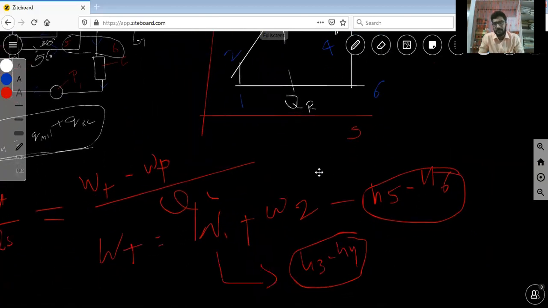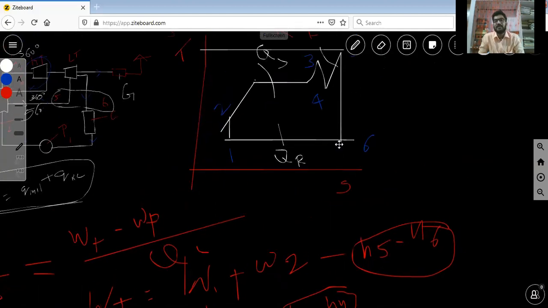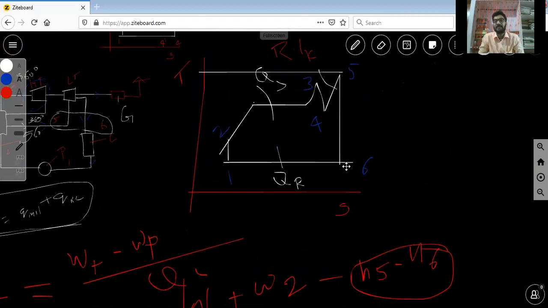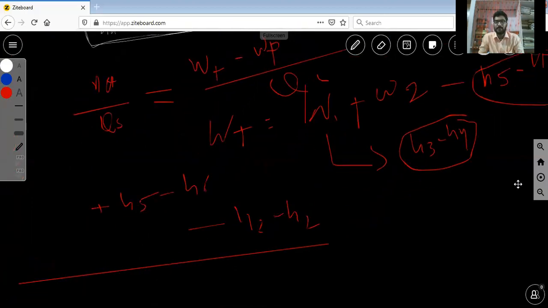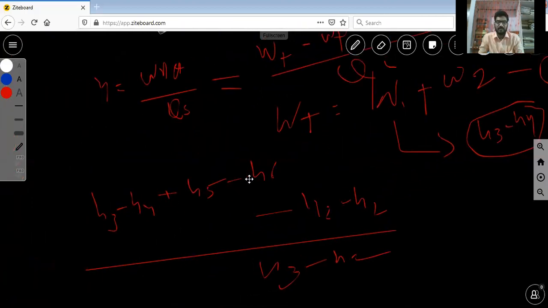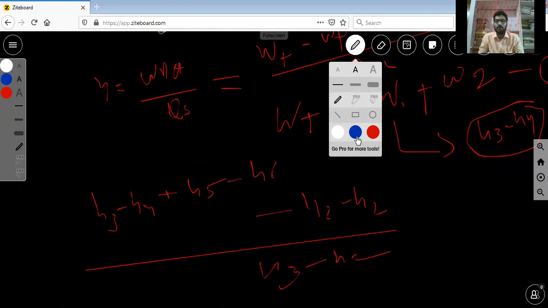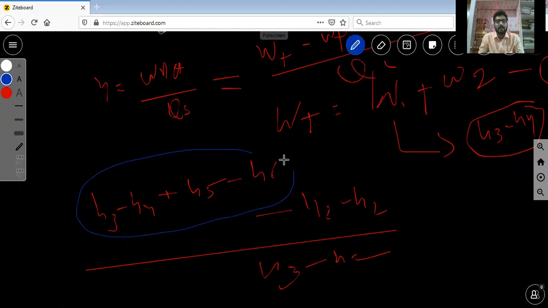Once expansion takes place, you automatically lose some enthalpy. Turbine 2 work is H5 minus H6. So the turbine work is WT equals H3 minus H4 plus H5 minus H6. This is the net work done relation.